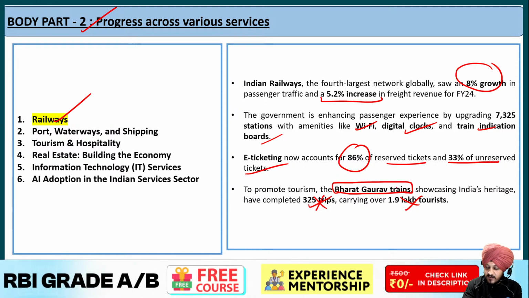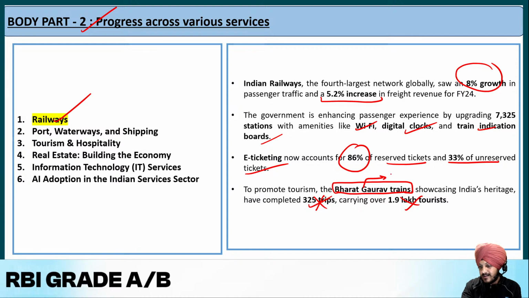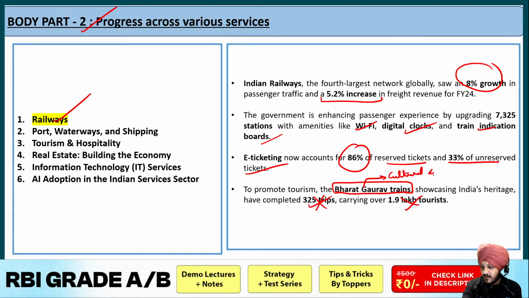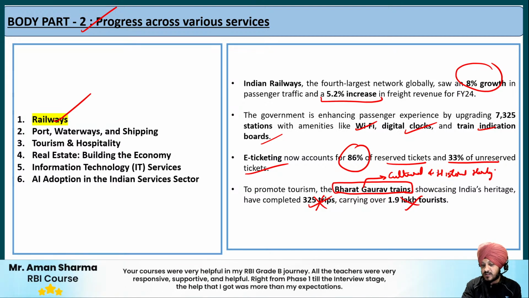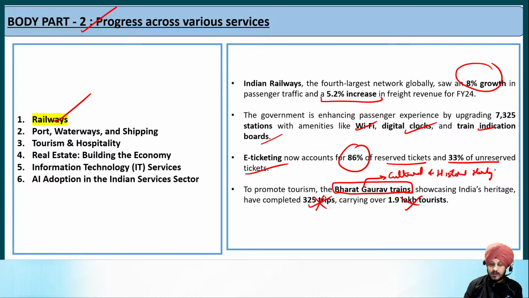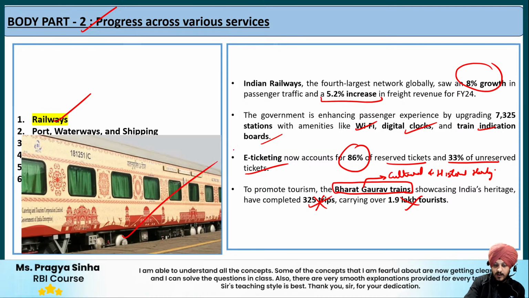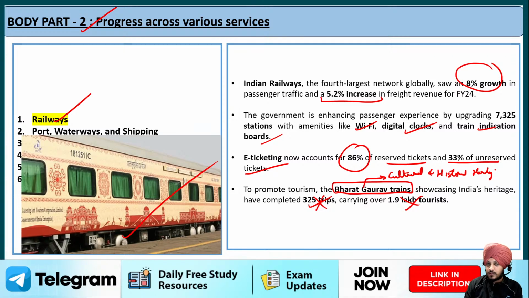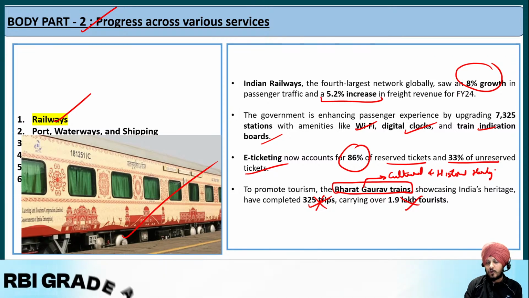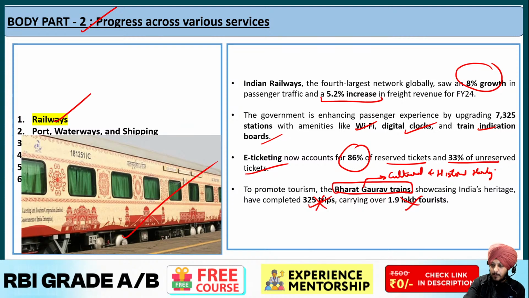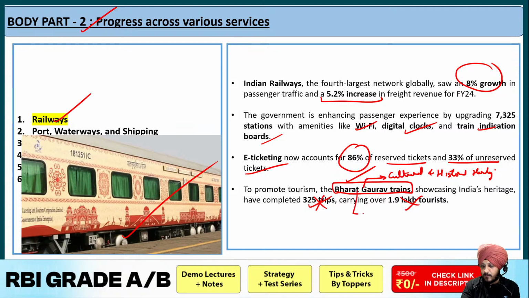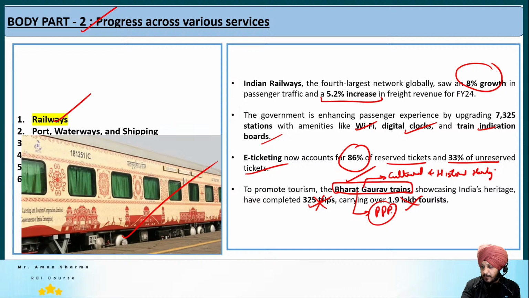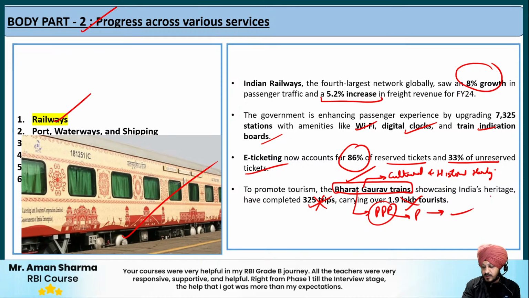What are Bharat Gaurav trains? Basically, they are designed to showcase cultural and historical heritage. Fine, cultural and historical heritage. The key feature of these trains is that, by the way, I have also attached a picture of these trains, so you can see it over here. These trains operate on specific routes only, and they focus on destinations that have some cultural and religious significance, and that is the purpose of the Bharat Gaurav trains. Another piece of information that you can remember is that these Bharat Gaurav trains work under the PPP model, where the private sector is involved in the management and operation of these heritage trains.